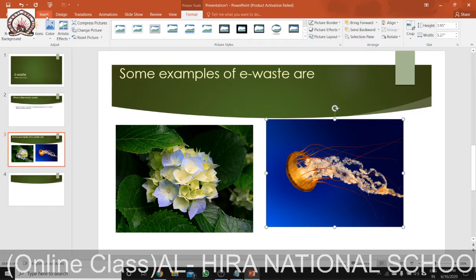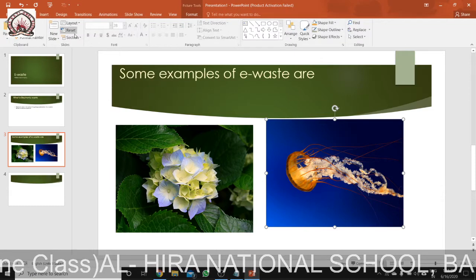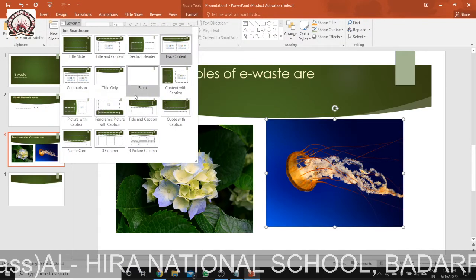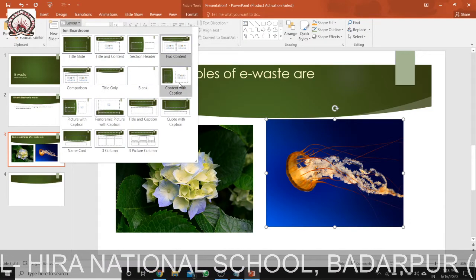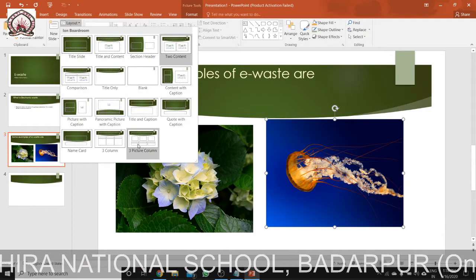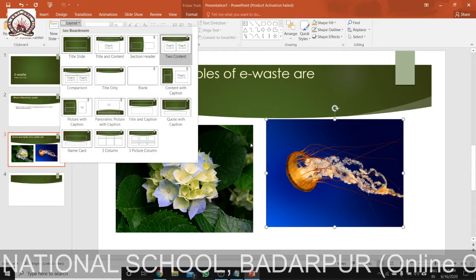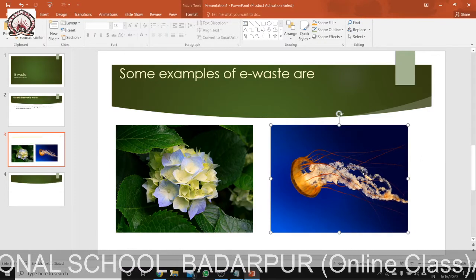Actually, how many pictures you want, you can choose from the layout. See, from the layout you can see there are 2 pictures you can insert. Suppose you want only one picture, you can take this. You can see so many designs. If you want 3-4 pictures, see, 3 pictures, you can take this design. Okay, so this is how you can insert a picture on the layout.